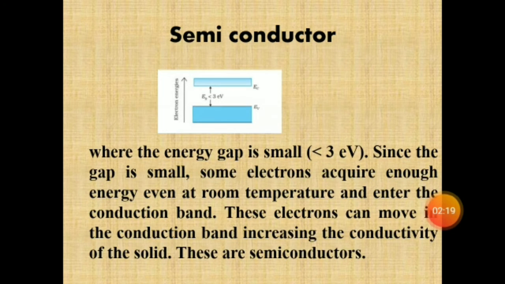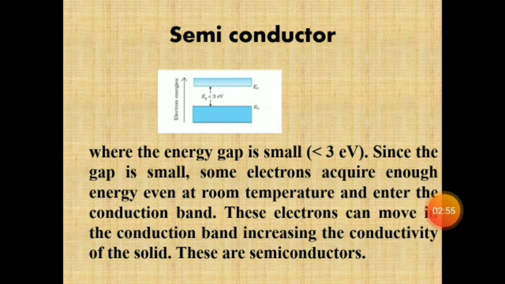And the next one is the semiconductor. This is one of the important classifications of solids. In this case, the conduction band and valence band are separated by less than or equal to 3 electron volts. That is, the forbidden energy gap is equal to or less than 3 electron volts. That means the insulator's forbidden energy gap is very high compared to the semiconductor or conductor.